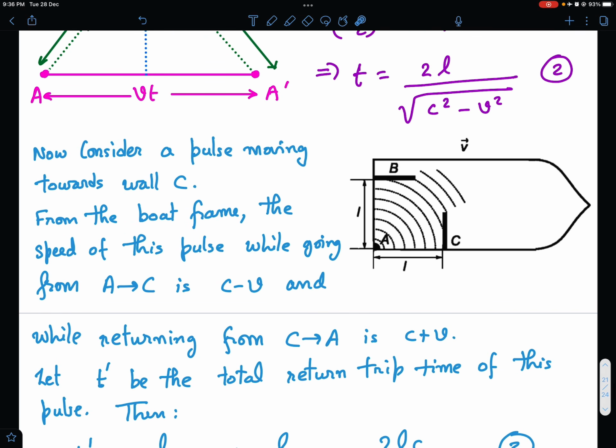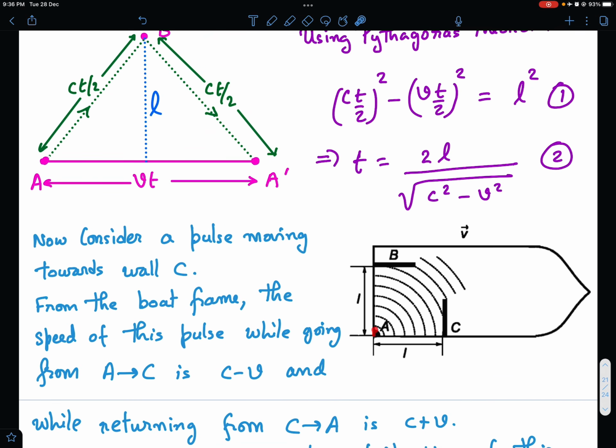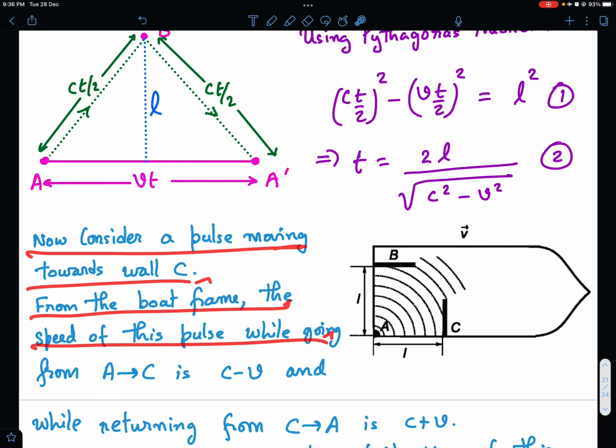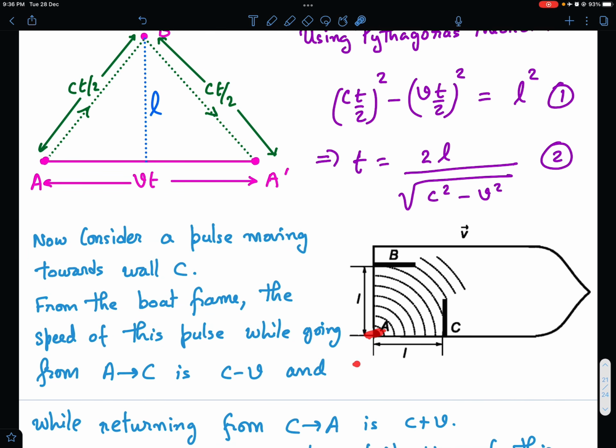Okay. Now let us find out the time for the return trip of the pulse reflected from wall C. Now consider a pulse moving towards wall C. From the board frame, the speed of this pulse while going from A to C is c minus v. See, from the ground frame it is going with speed c, but the ship is going with speed v. So relative to the ship, its speed is c minus v.